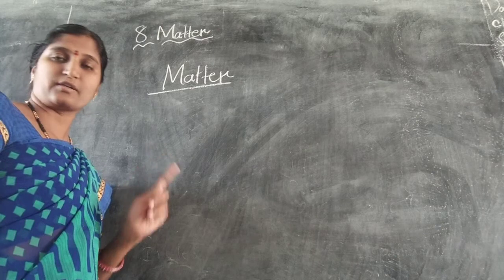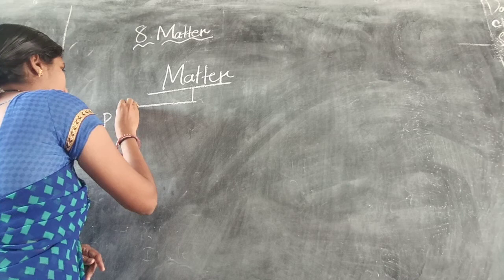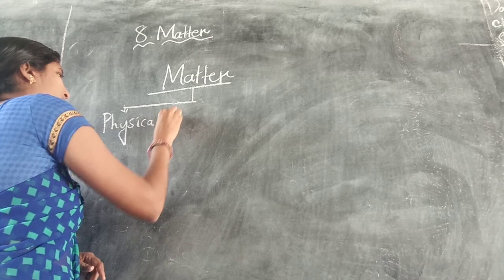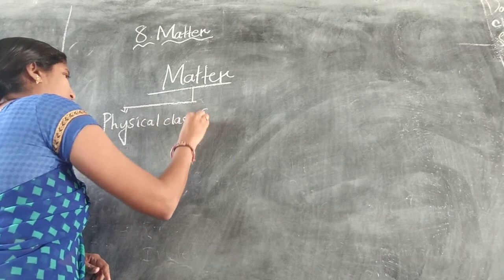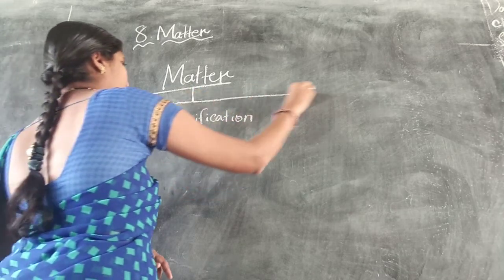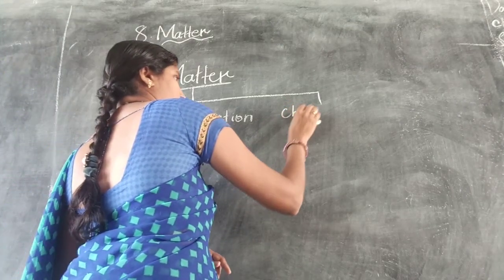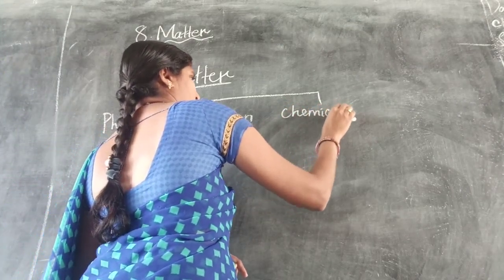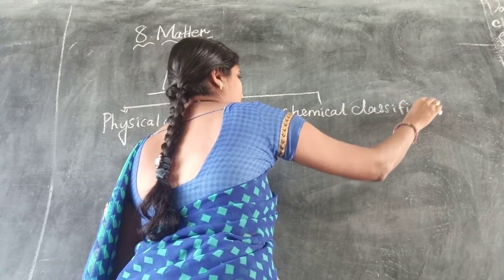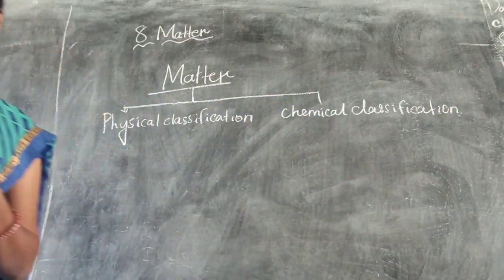They are physical classification and chemical classification. The first one is called physical classification. And the second one is chemical classification. Physical classification and chemical classification.